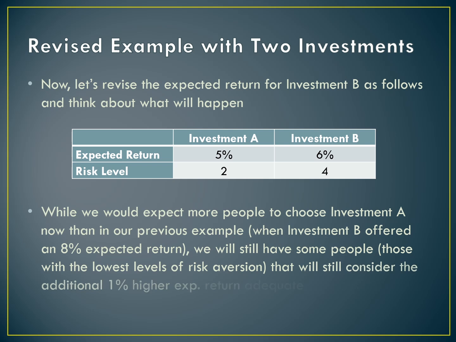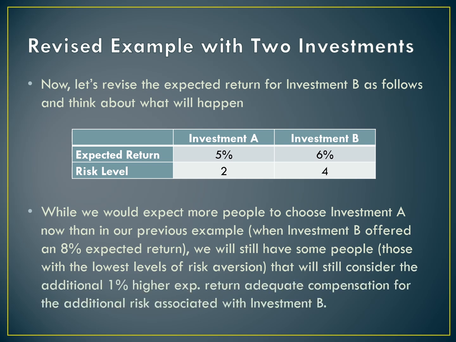The answer is more people are going to move over to investment A, but there still are going to be some people, those that are the least risk averse, the least sensitive to risk, who are going to say, you know what, B is riskier, but it still pays me more. So that 1% extra return is enough to compensate me for the risk. Now most people again are going to shift over to investment A. You're taking a lot of extra risk for not much extra return with B, so most people are not going to find that attractive.